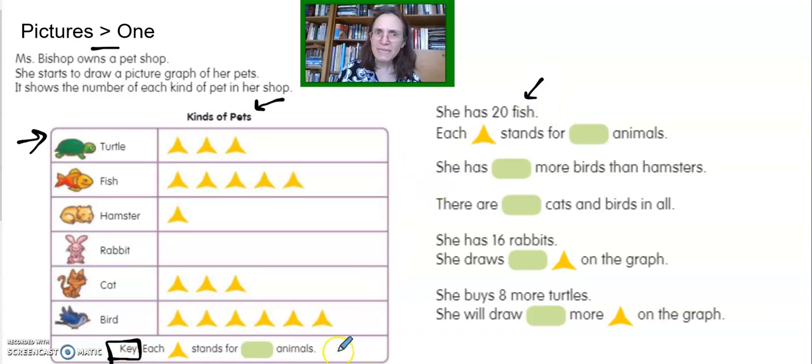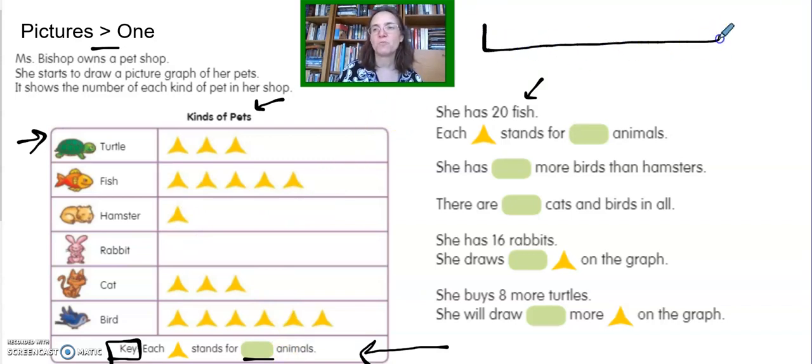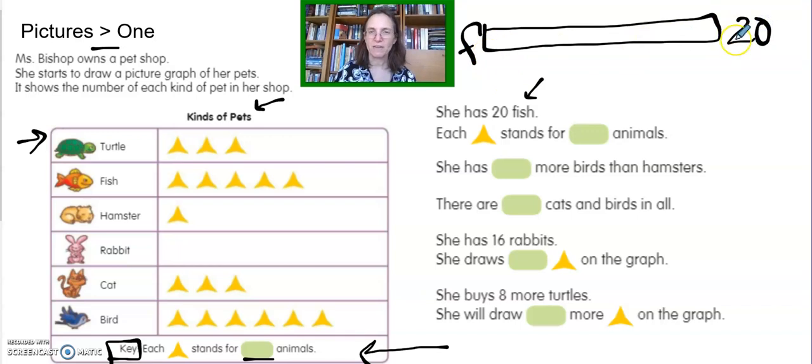But then, do you see the key way down here? It didn't actually tell us how much that yellow symbol, I guess I'm going to call it the yellow symbol, is worth. But we know that she has 20 fish. So I'm going to make a box for 20 fish right here. I'm going to say fish with an F, and I'm going to say 20 because the whole box starts at 0 over here and fills up to 20.